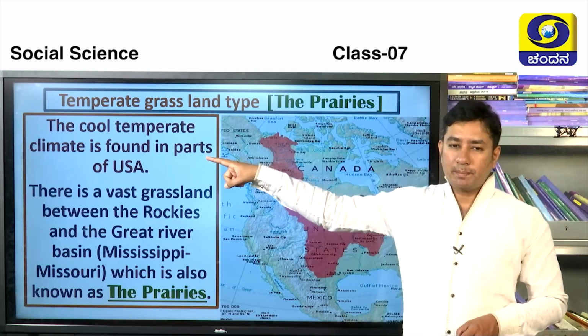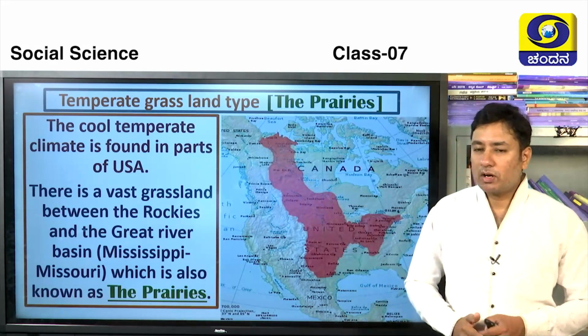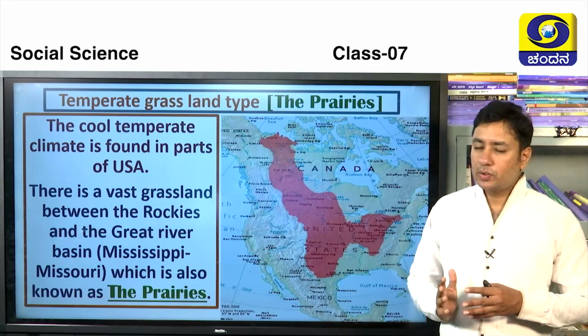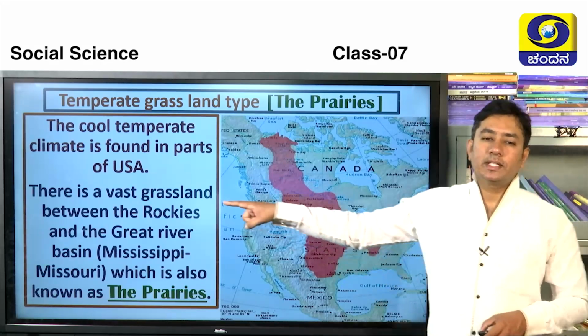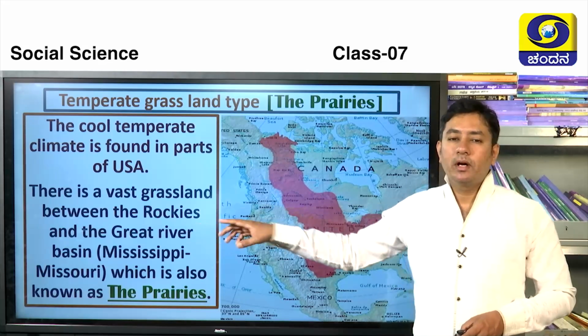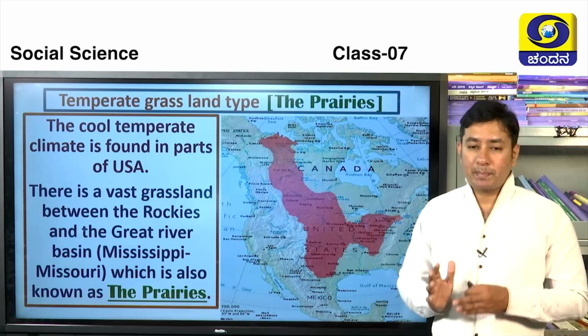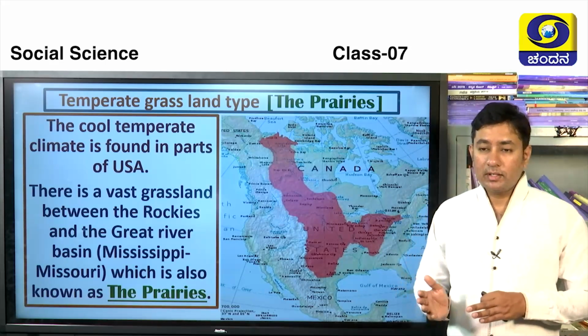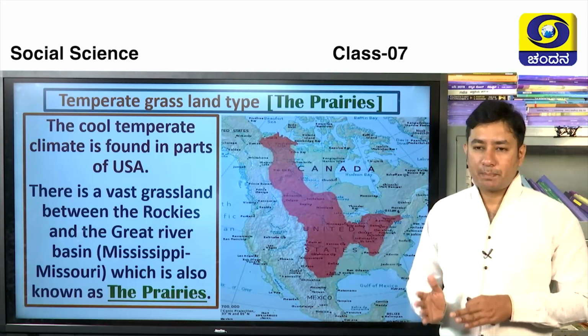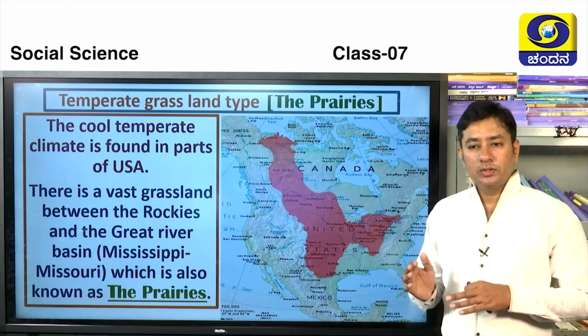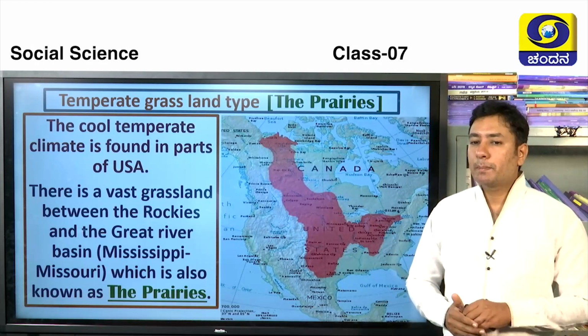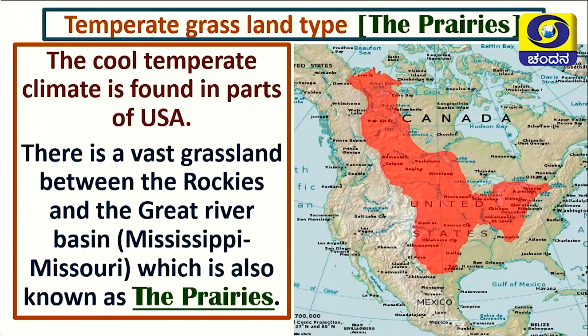Yes. The cool temperate climate is found in the parts of North America, that is USA. Okay. So there is a vast grassland between Rocky Mountains and Great River basins. So that Great River mostly consists of Mississippi and Missouri. So this part we call it as prairies. Here in this picture you can see whatever the parts which are shown in the red color, that part mostly comes under the prairies.